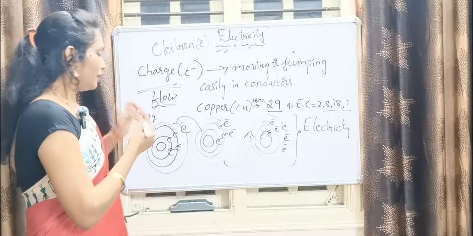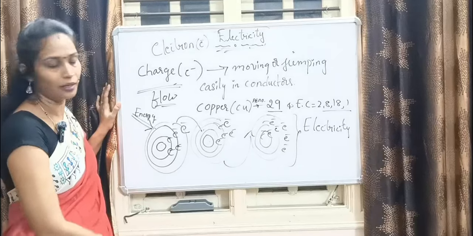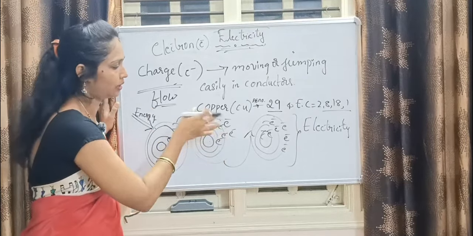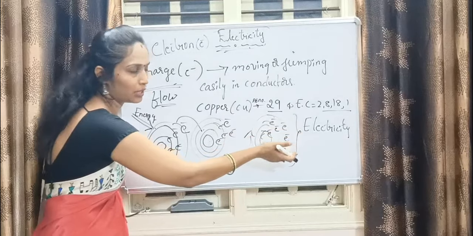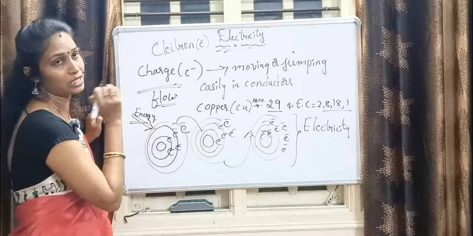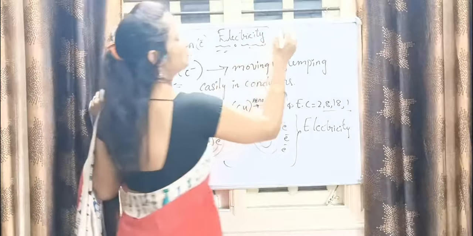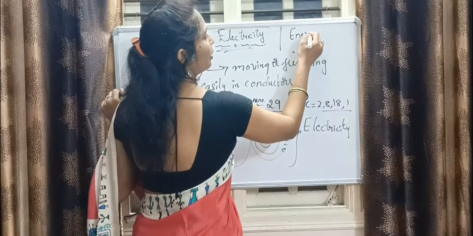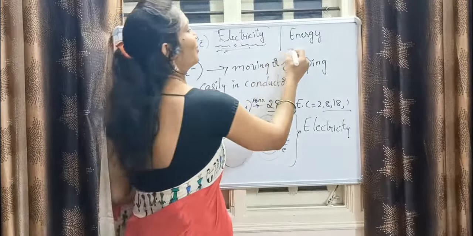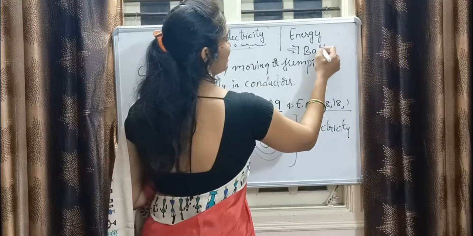Okay, how are things generating here? By transferring an electron from one atom to another, one atom to another. The flow is happening with the help of energy. Tell me, what is energy? What type of energy do you need to apply? This type of energy? No, we need to say the batteries.